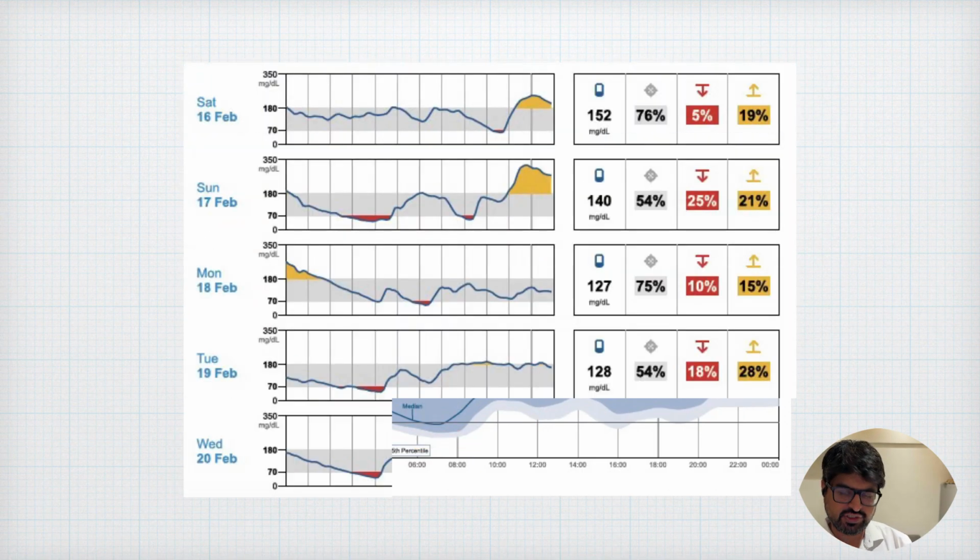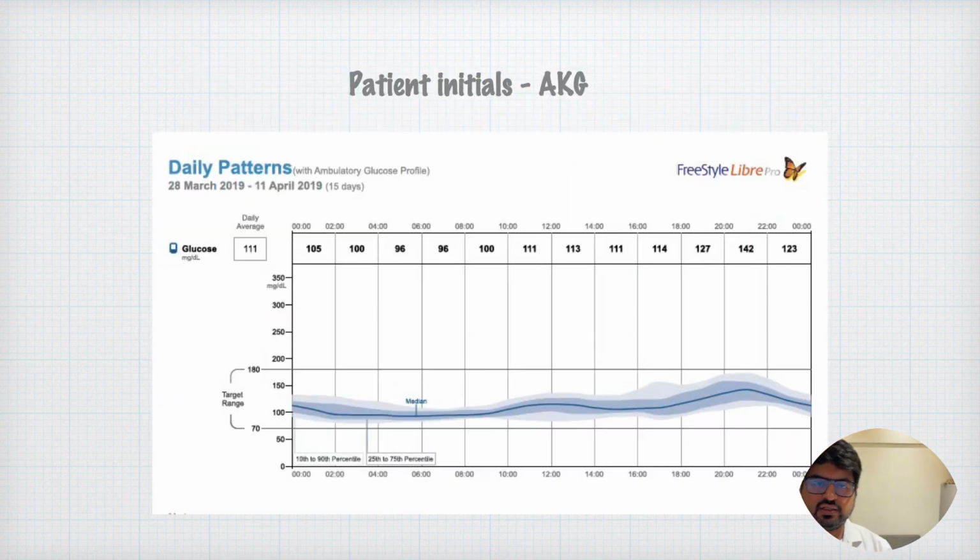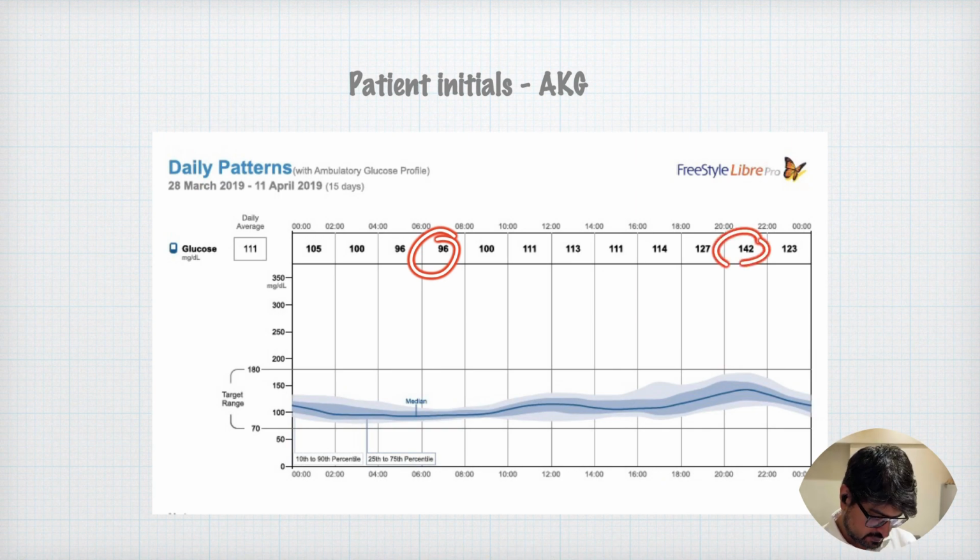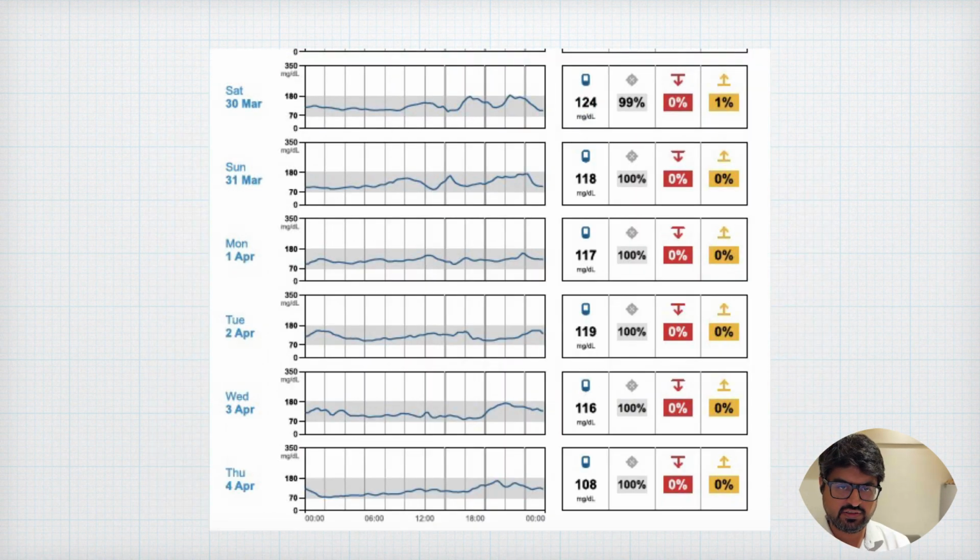And you see the third patient here, right? The third patient is having extremely good, so interday and intraday glycemic variability is very less. So within the day also, intraday, right, minimum is around 96, maximum is 140, right? So not much. And again, interday also, the thickness of the graph you can see is very, very thin, right? So he's having a very, very stable glucose value. So this type of patient generally is going to do very well on a long-term basis, right?